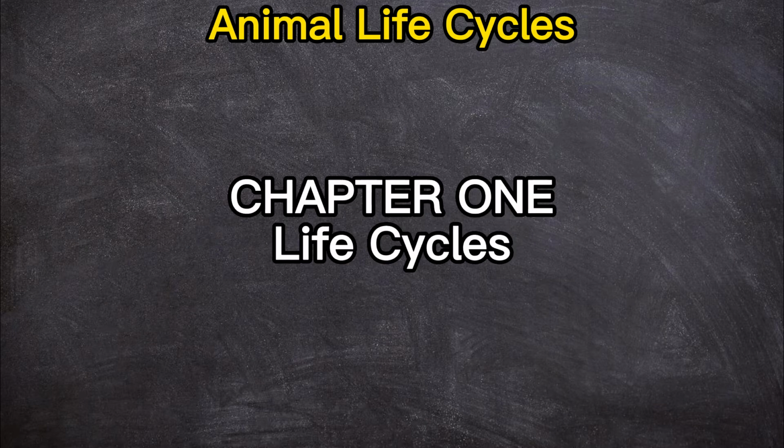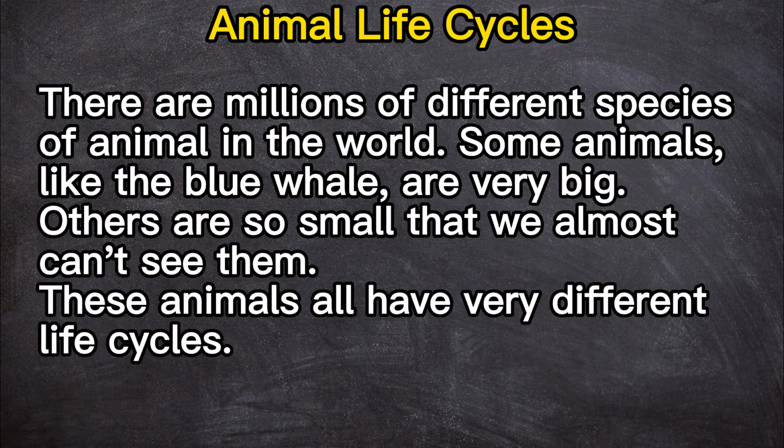Chapter 1: Life Cycles. There are millions of different species of animal in the world. Some animals, like the blue whale, are very big. Others are so small that we almost can't see them. These animals all have very different life cycles.